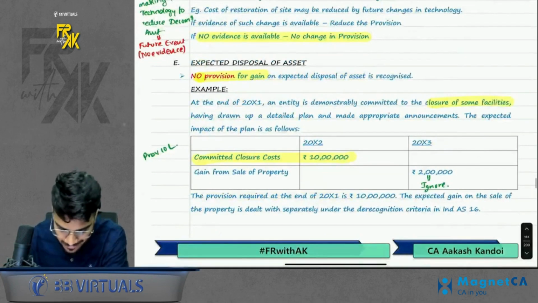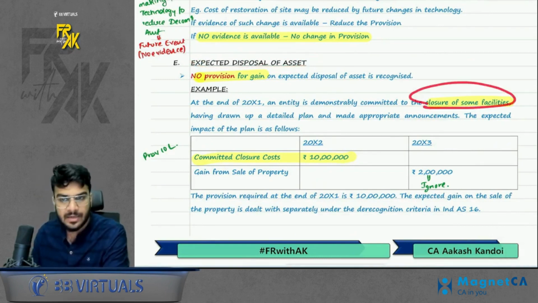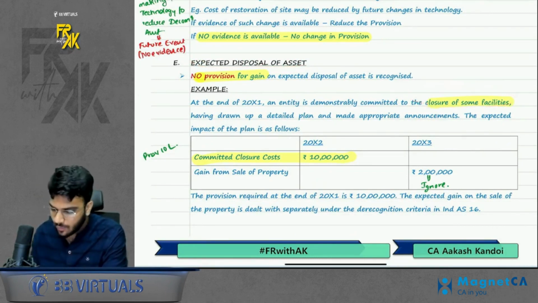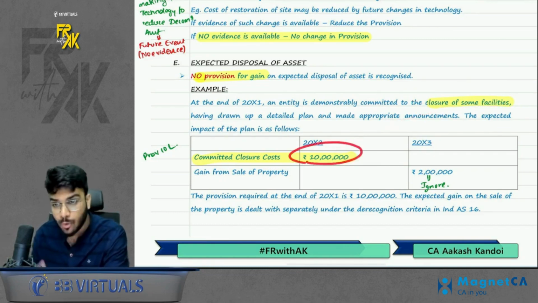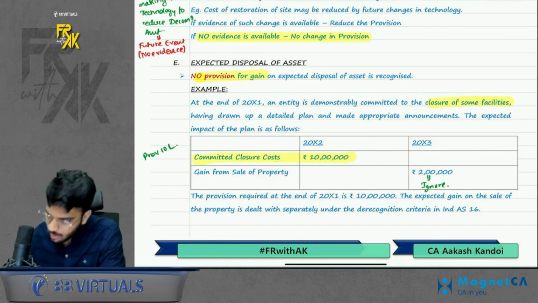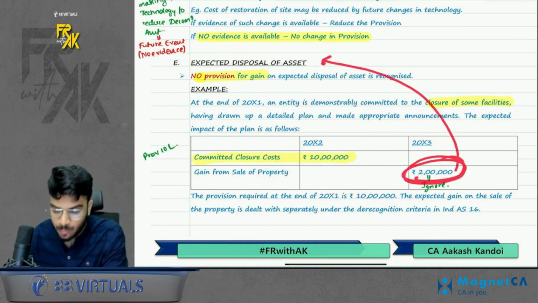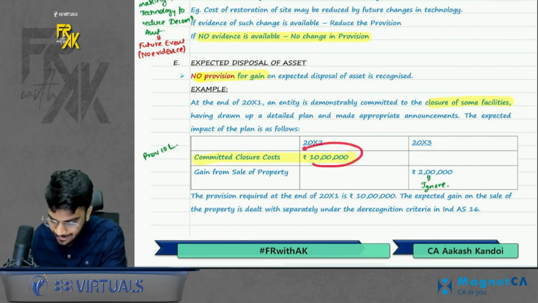Anyways, next is expected disposal of asset. What is the meaning of this? Let's say, for instance, you are closing some facilities. So when you close the facility, whatever is the closure cost, you will book a provision for the same. But when you close a facility, you will also sell your properties, on which you can get some gain. This gain on sale of property is to be ignored. It will be booked only when it is realized. So the provision amount will be 10 lakhs gross.